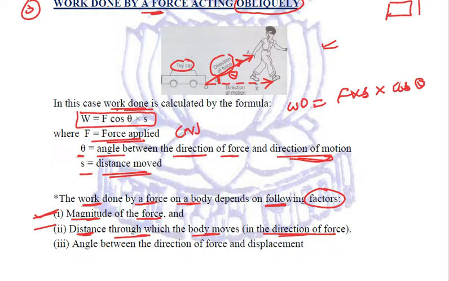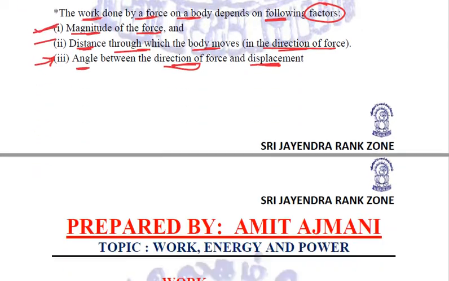If we want the body to move through more distance, more work is required. And the third, as we saw in the case of a force acting obliquely, is the angle between the direction of force and displacement. So these are the three factors on which the work done by a force depends.